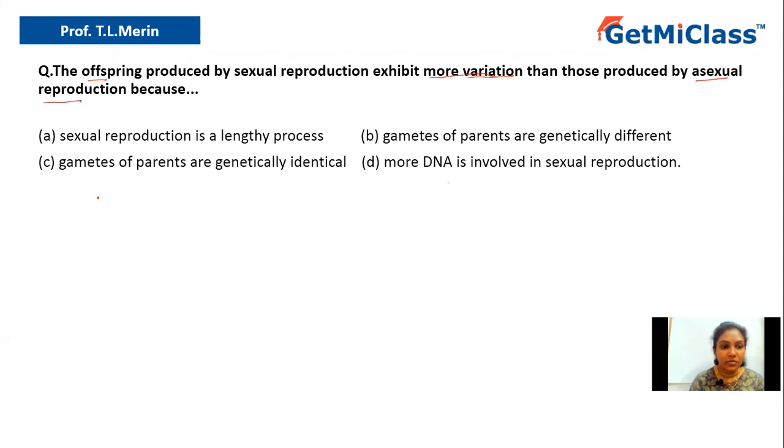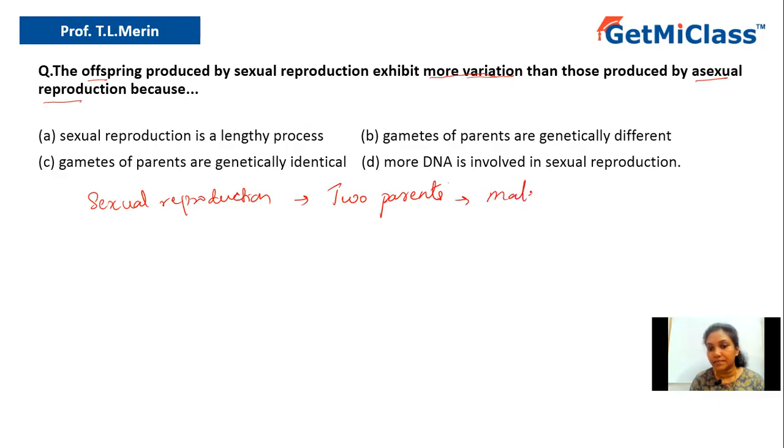Now, what happens during sexual reproduction? You can see that here there is involvement of two parents, that is male and female parents. So the male parent will give rise to male gametes, and the female parent will give rise to female gametes. And the male gamete fuses with the female gamete, and these will give rise to the zygote.